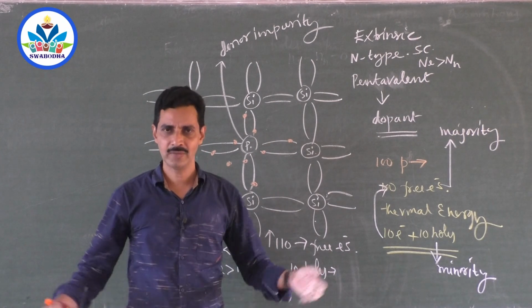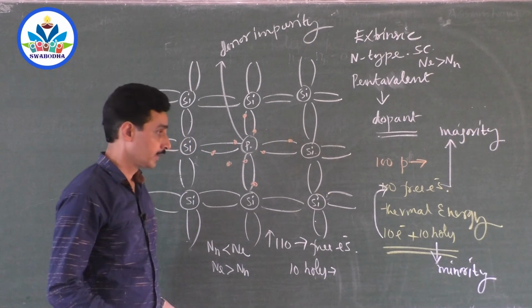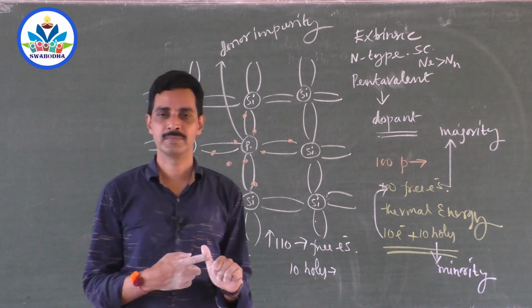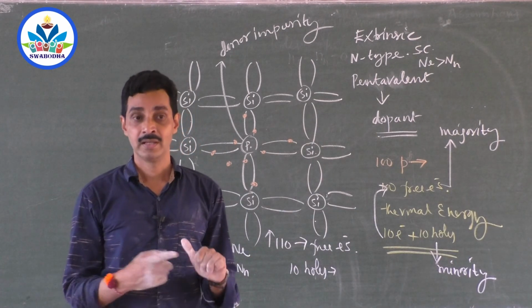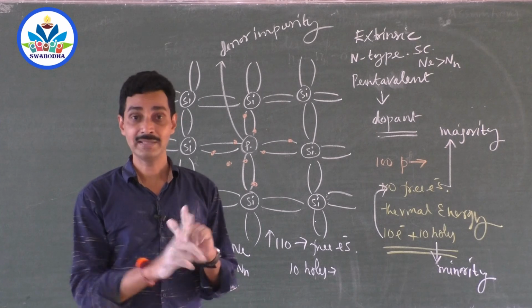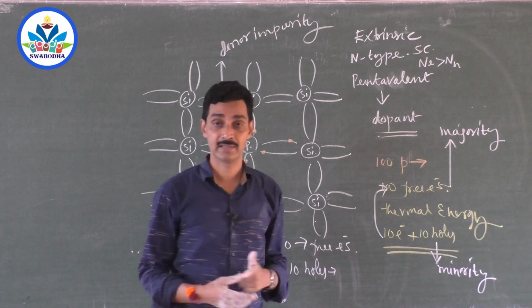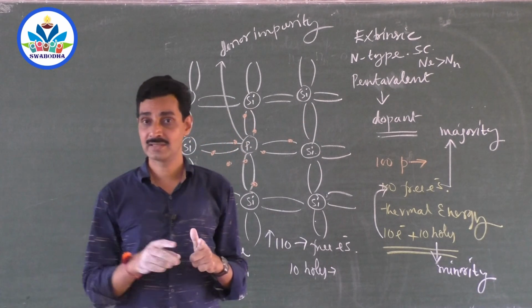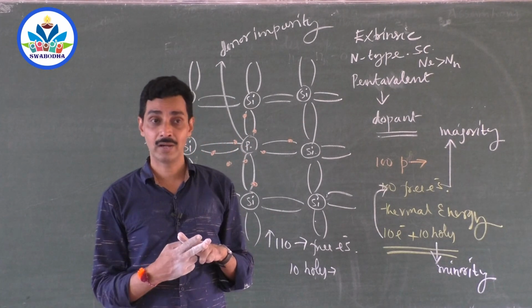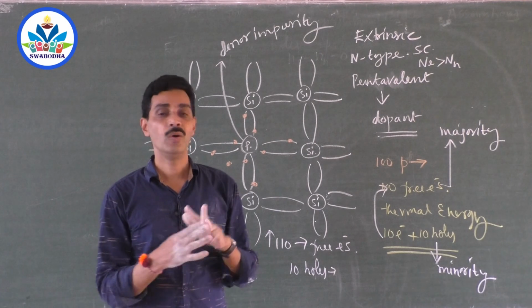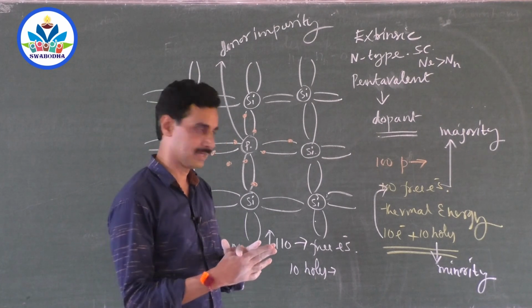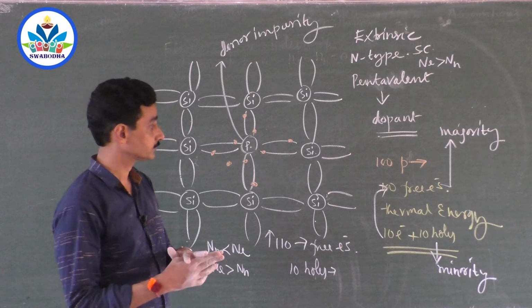So you have plenty of conclusions to make here. Addition of phosphorus atoms, pentavalent atoms, creates 1 free electron. Such a type of extrinsic semiconductor is called an N-type semiconductor, negative type, because negative charge carriers are more. Electrons are called majority carriers. Holes are called minority carriers. And what else?